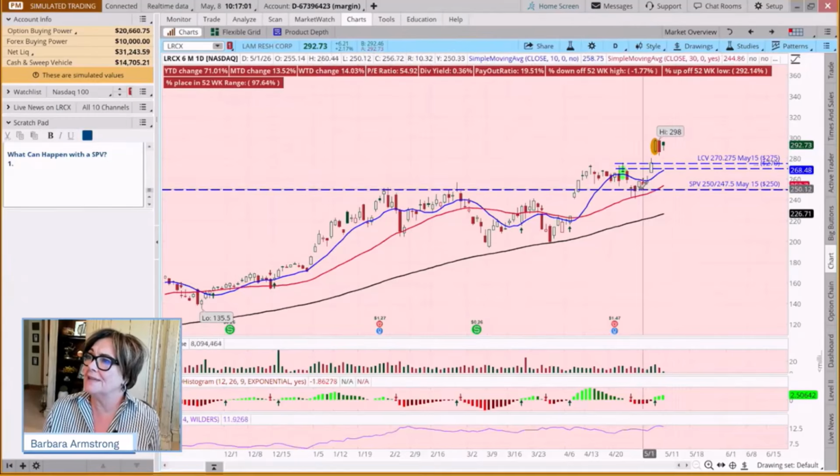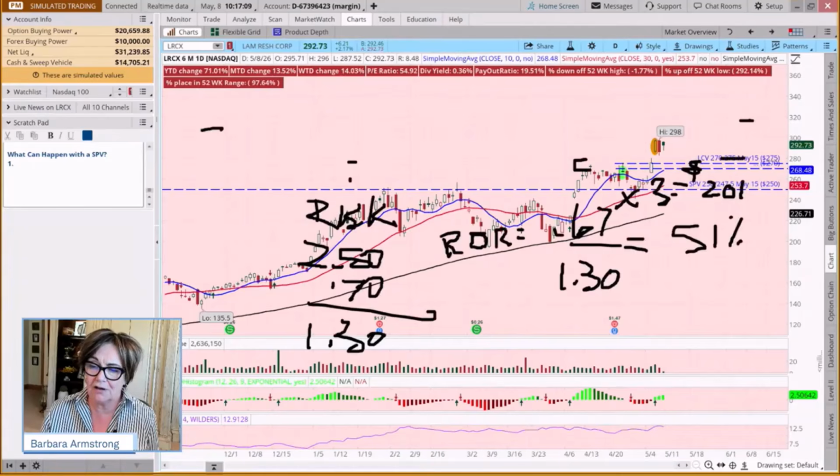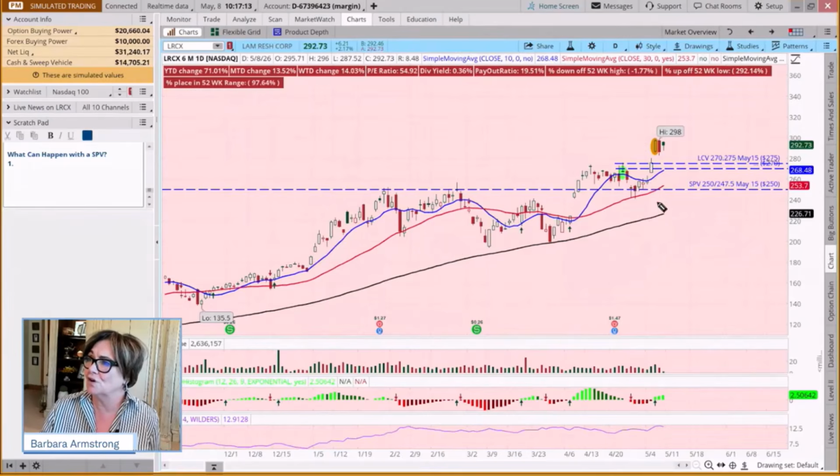Okay, so on this one, this is why. Now, with a short put vertical, if you're newer to this strategy, I appreciate the patience of those for whom this is an old standard. When we do a short put vertical, we're going to sell a put. And what does it mean when we sell a put?